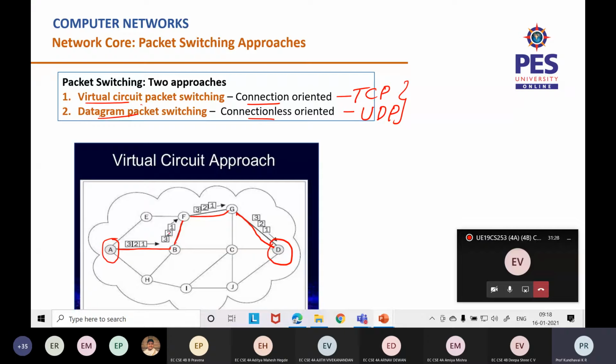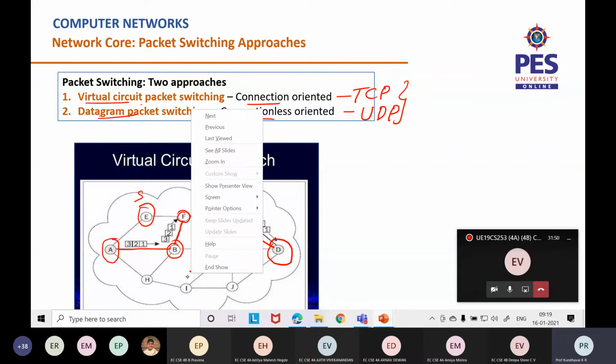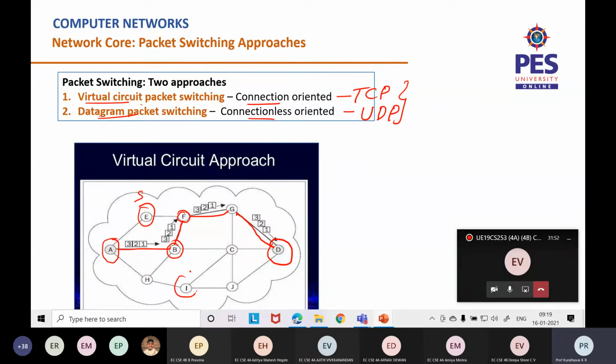You will see the same concept in circuit switching, but don't get confused with that. Here, when I say there is a reserved path, it doesn't mean that B and F, which could be routers, cannot be used by any other one. B, F can be used by any other transmission. For example, E is going to be the sender, and I is going to be the receiver. It can again use B and then H and then come here.